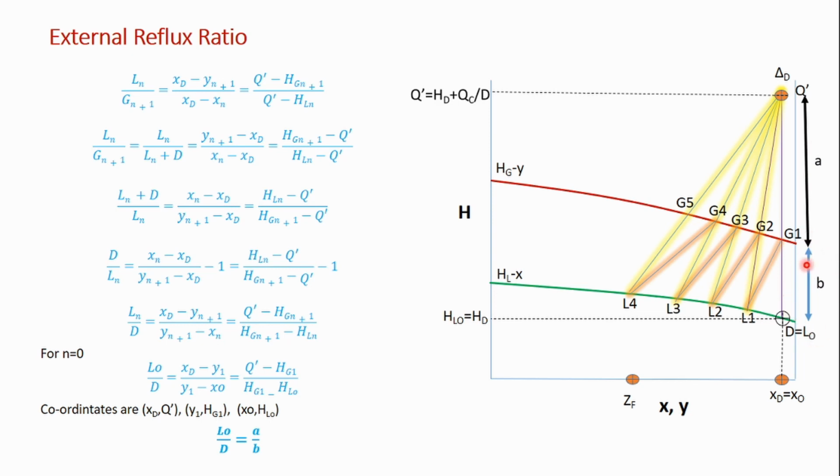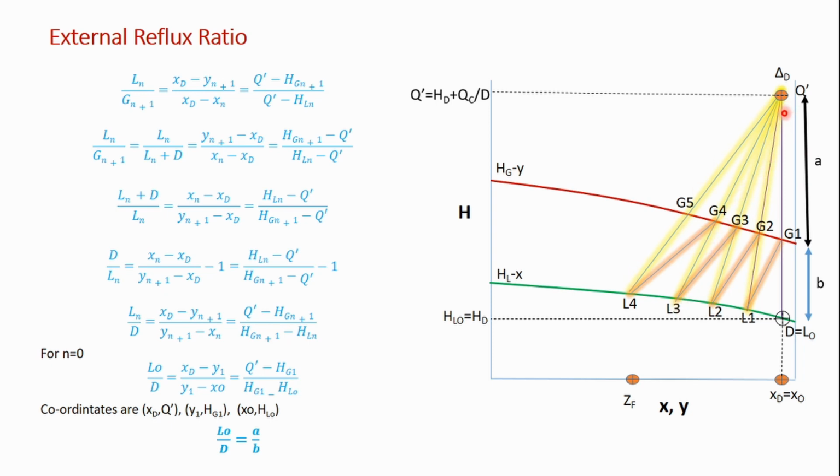So if B value is given, this point will be 2 times this length of B. So if reflux ratio is 2, you just mark this, find out what is this value of B, then double this value of B, twice the value of B, that will give you the length of A. So that will be the point of your difference point delta D. Once we get this difference point delta D, I can draw one tie line over here, then draw operating line, then draw one tie line, operating line, tie line, operating line.